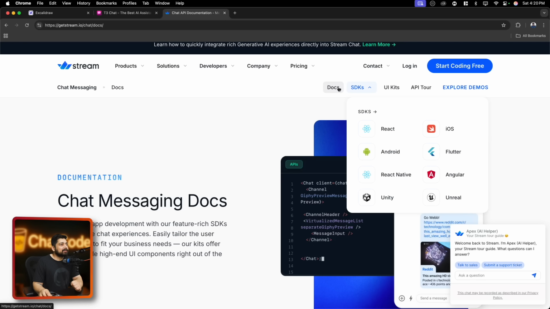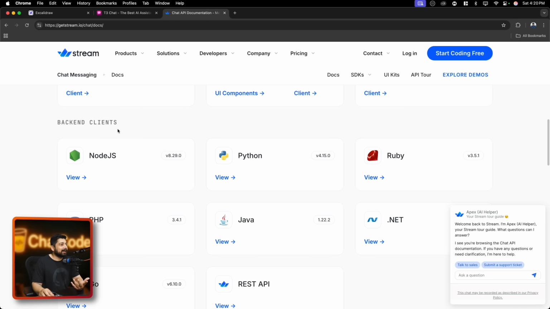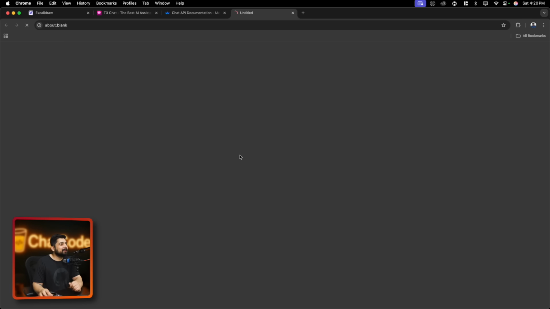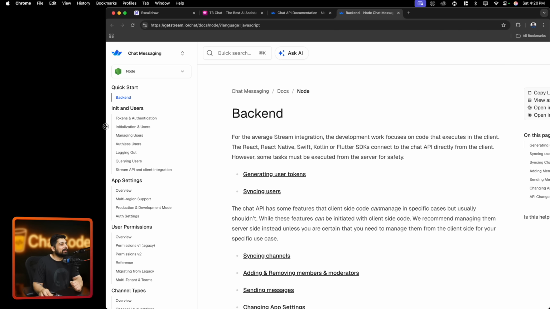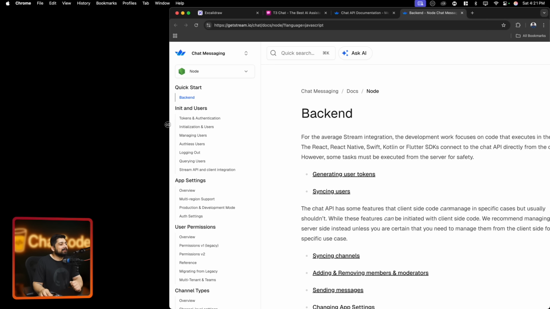Let's go into the docs, I guess. I am still in the docs. I need the backend client, so let's look into the backend client. Node.js is familiar to all of us. Let's go up here. So inside the Node.js, let me just move this here. Do we have a dark mode for this one? I don't think so, but here it is.